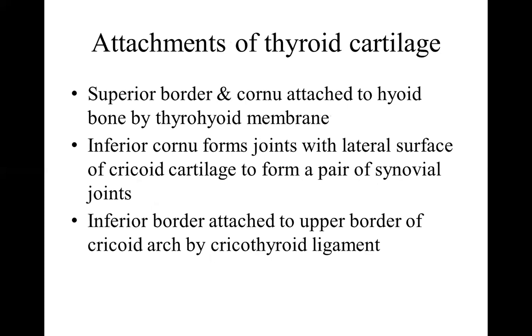The superior border and the cornu are attached to the hyoid bone by the thyroid membrane. The inferior horn forms a joint with the lateral surface of the cricoid, forming a pair of cricothyroid joints. The inferior border is attached to the upper border of the cricoid arch by a cricothyroid ligament.